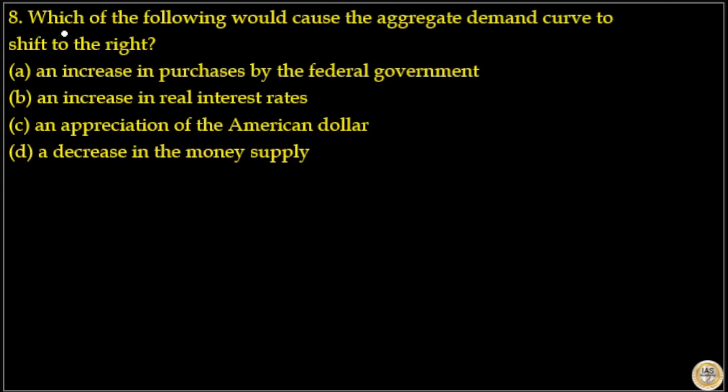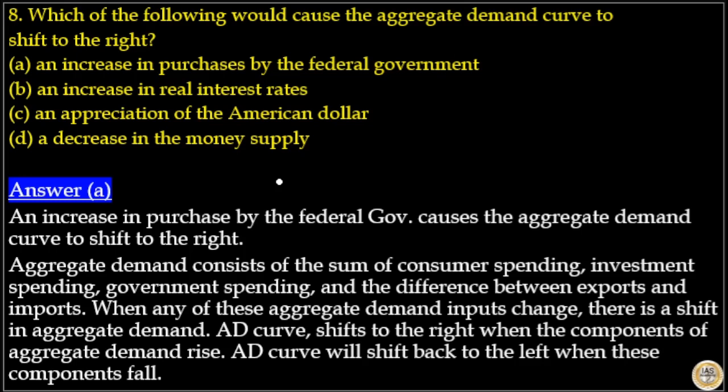Next is question number 8. Which of the following would cause the aggregate demand curve to shift to the right? Options are: an increase in purchases by the federal government, that is correct. An increase in the real interest rate, incorrect. An appreciation of the American dollar, incorrect. A decrease in the money supply, incorrect. So here the answer to this question is option A.